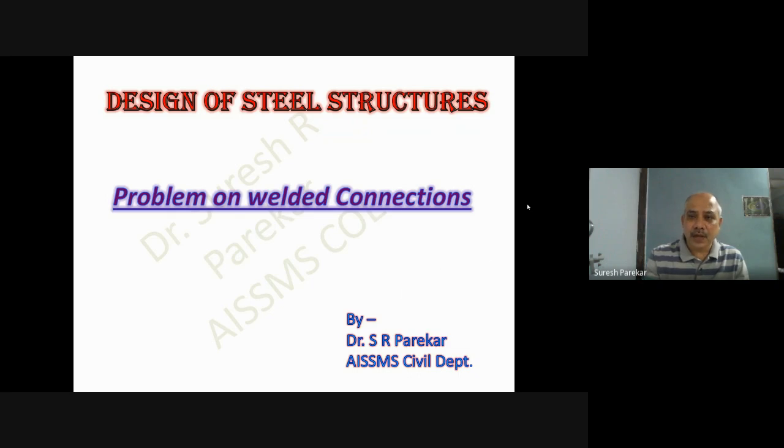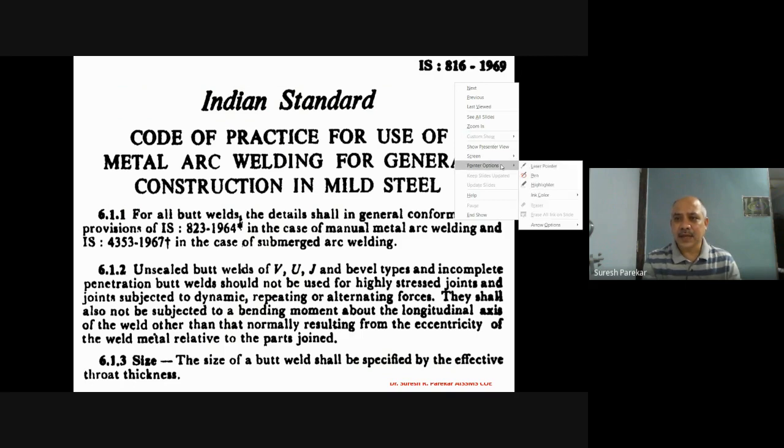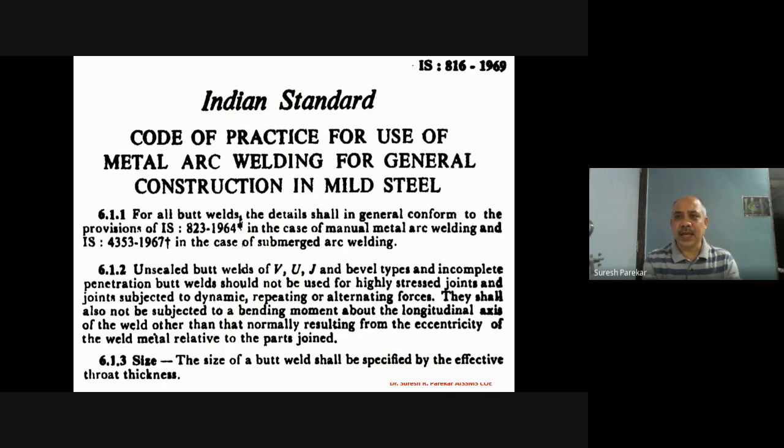Now, if we see the IS code for this butt weld, in IS 800 2007 the data related to butt weld is given less. If we go to this, you can see we have this IS code, that is IS 816 1969. This IS code is the code of practice for use of metal arc welding for general construction in mild steel.